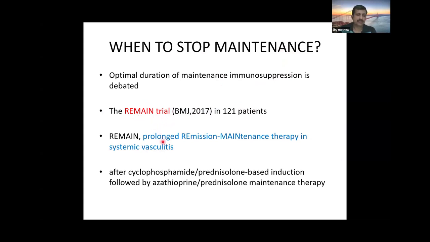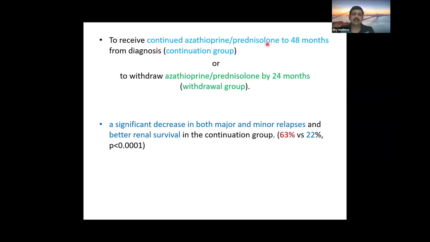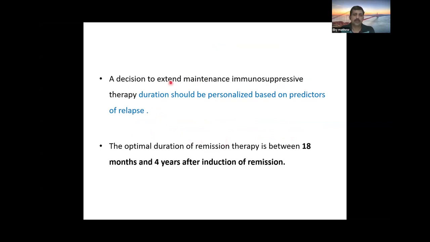So there was the REMAIN trial which showed that after cyclophosphamide steroid induction, patients were either continued with azathioprine prednisolone for 48 months or azathioprine prednisolone for 24 months. So it was found that there is a significant decrease in the major and minor relapses and better renal survival in the continuation group compared to the 24 months group. So the duration of continuation of maintenance therapy should always be personalized based on the predictors of relapse. The optimal duration of remission therapy as per category is 18 months to 4 years after induction.